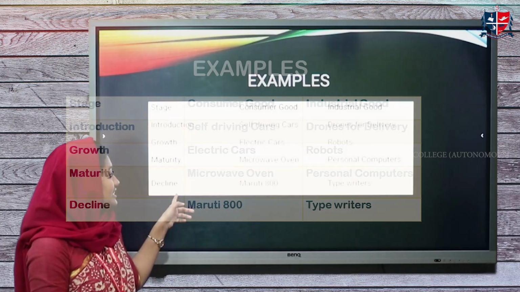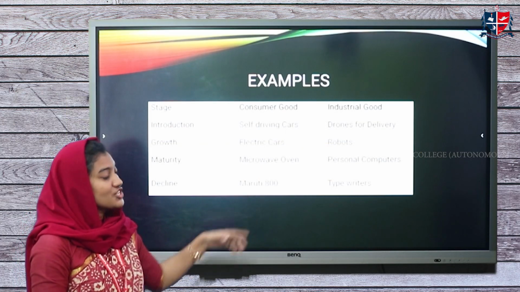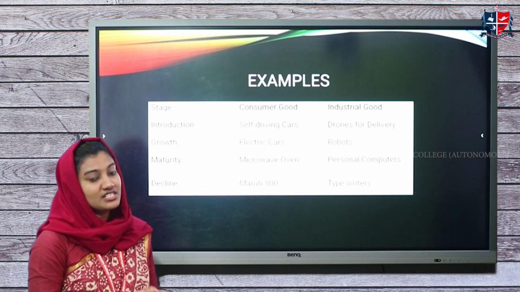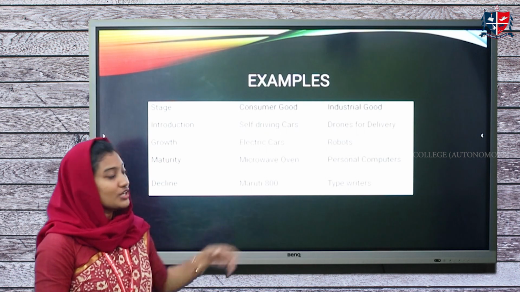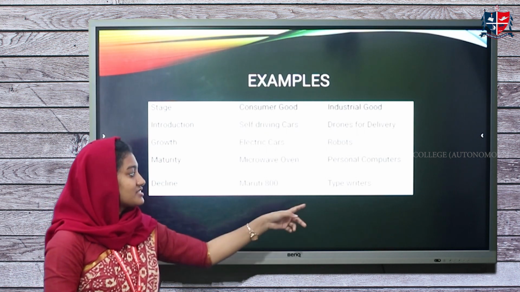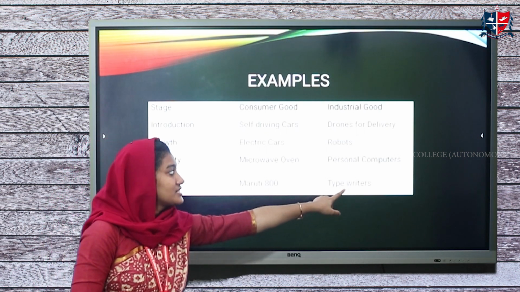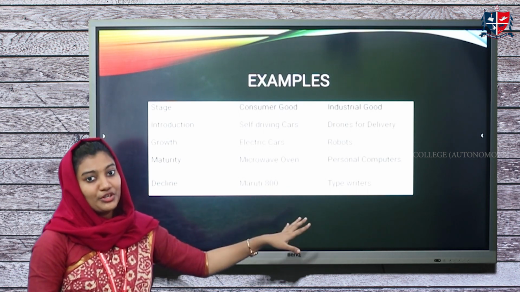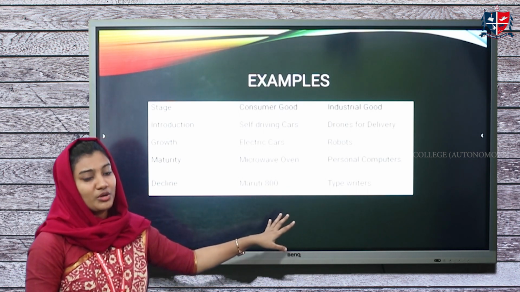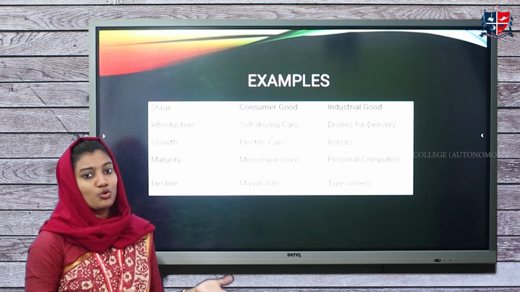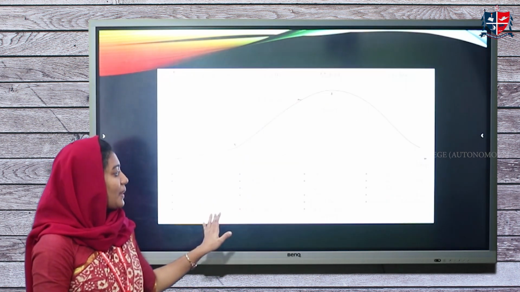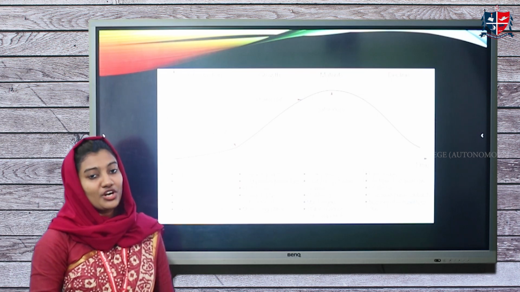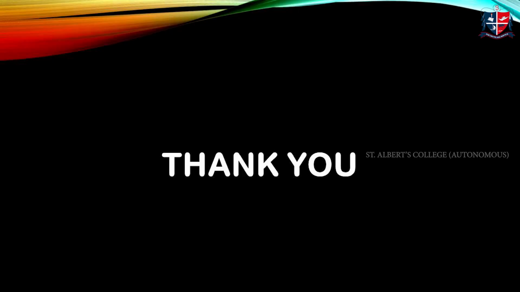Then towards the decline stage, the product which is being exited from the market is the Maruti 800 for consumer goods, and typewriters as industrial goods. They are being withdrawn from the market. There are no more production activities or any promotions going on regarding these products. So I hope these four stages of the product life cycle were clear to you. Thank you.